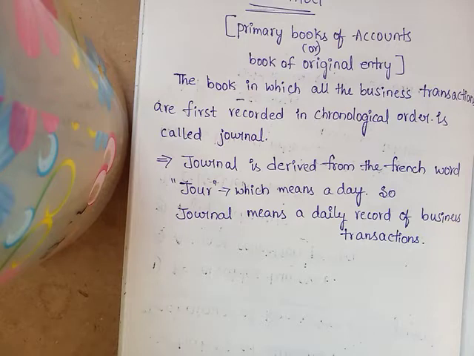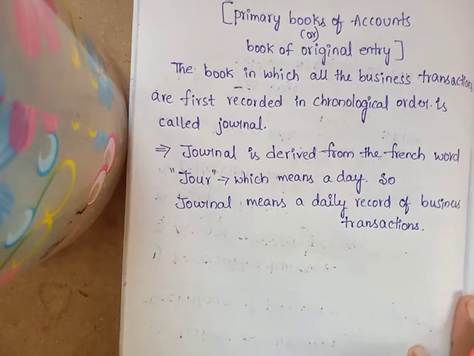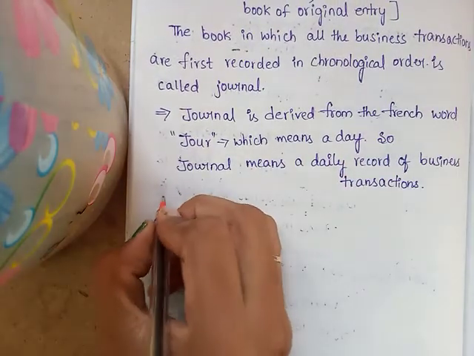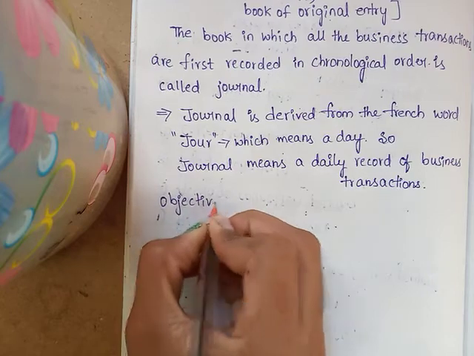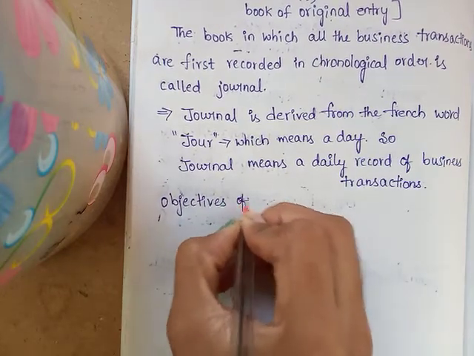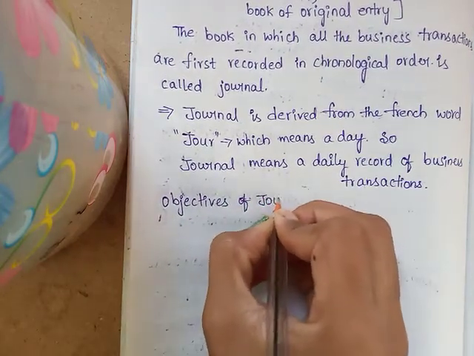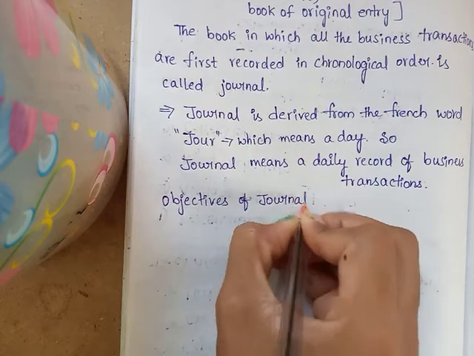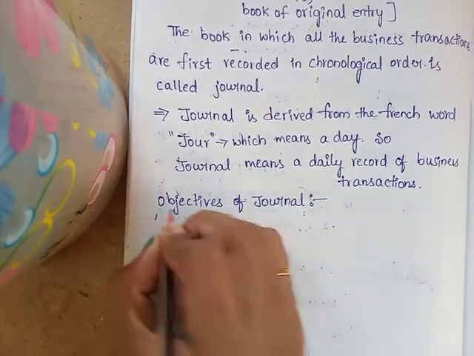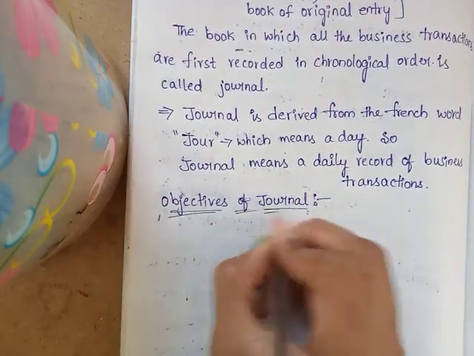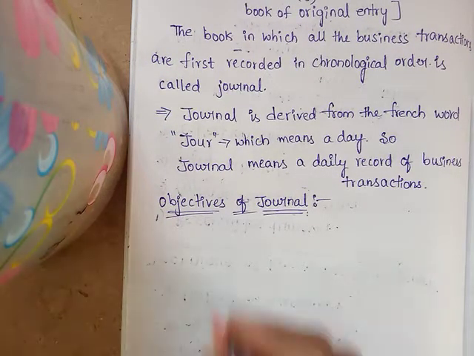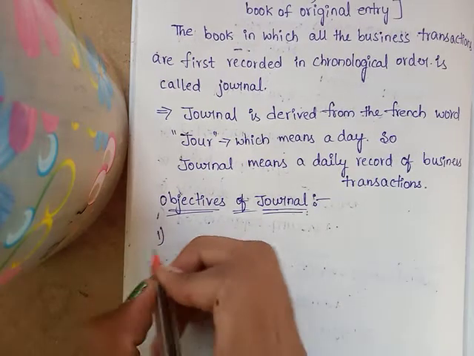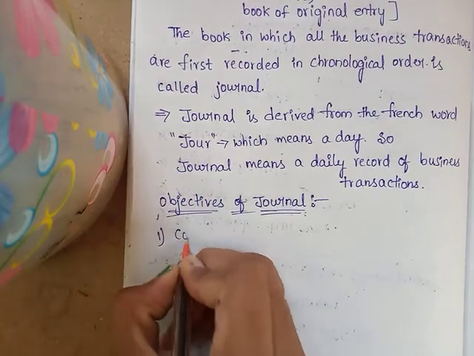Next, what are the objectives of journal? The first objective is complete record of each transaction.